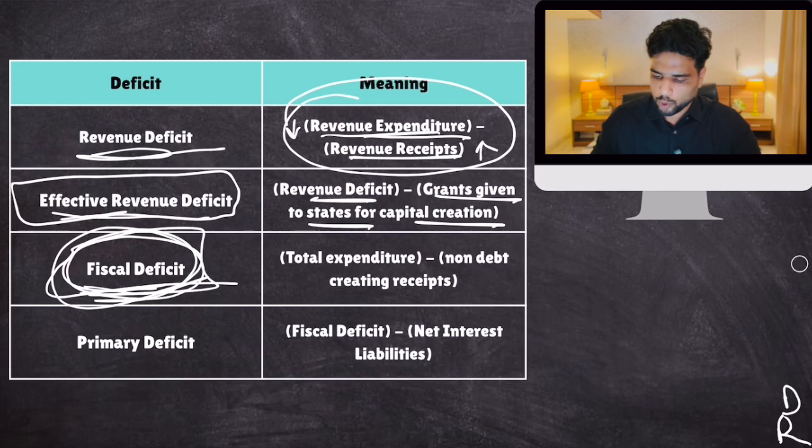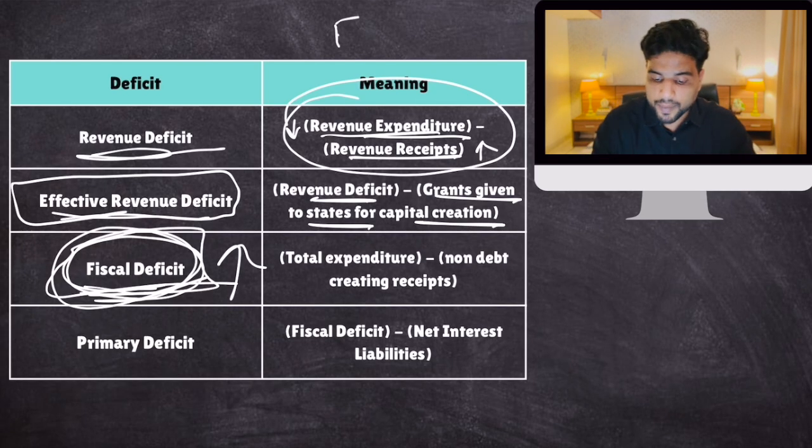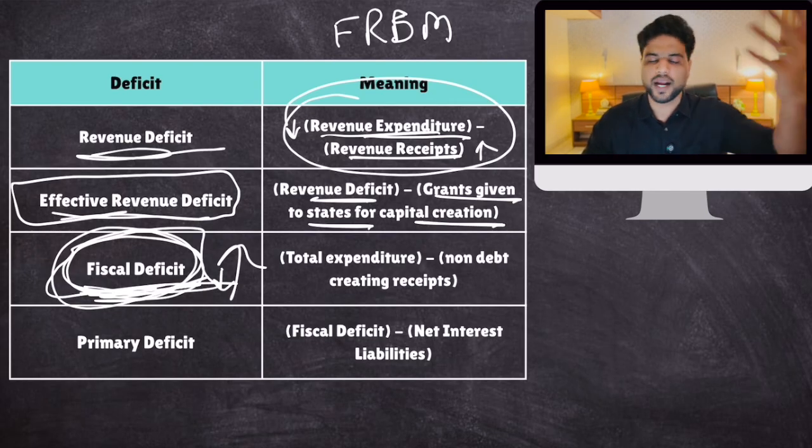Let's suppose the BJP government, the current government, is running a very high fiscal deficit. And yesterday we discussed the FRBM Act. In the FRBM Act, we have been told that the government should reduce its fiscal deficit. But the government is unable to reduce its fiscal deficit. Why? Well, the government should answer that. So opposition parties again question the government, saying that you are unable to reduce your fiscal deficit, you are mismanaging the economy and whatnot. They level these allegations.